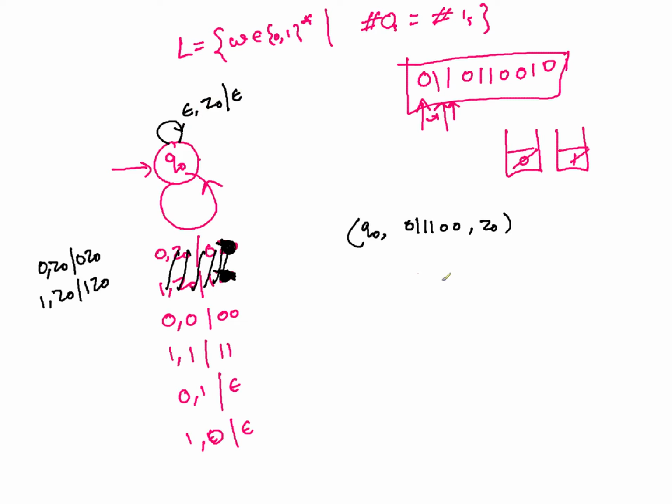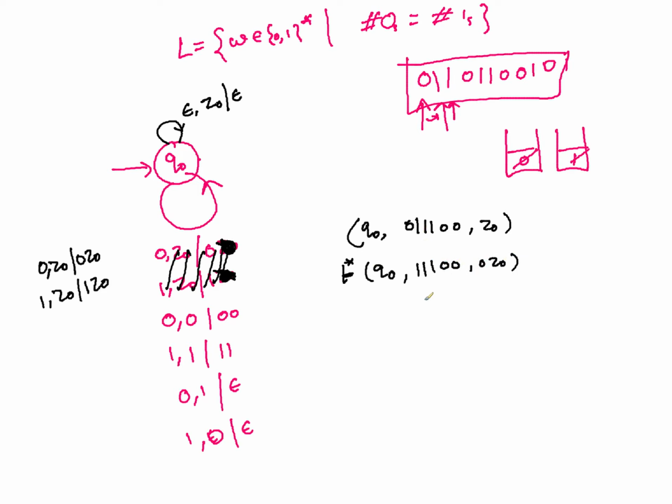I don't know, right? So Q0 0 1 1 1 0 0 Z0, and this will give you what? This will give you Q0. This 0 will go there, so 1 1 1 0 0 0 Z0.